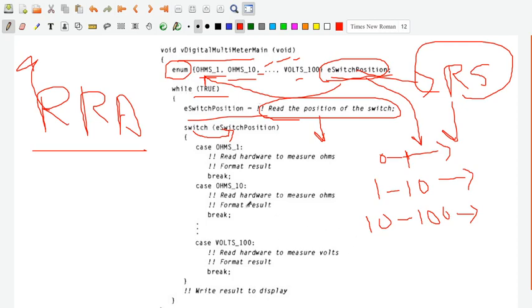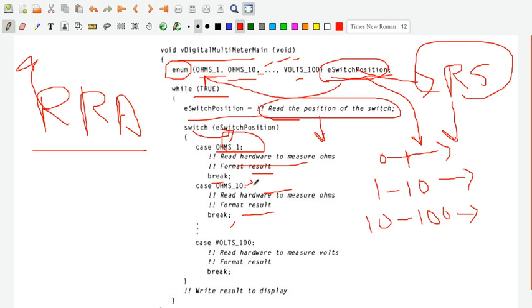Now whenever the switch position is ohms 1, you read the hardware to measure the ohms, format the result, then break from that one. Similarly for the ohms 10 switch, if it is kept in that position, read the hardware to measure the ohms, format the result, then break. It goes on that way. So it is a very simple architecture. You keep on checking for the different cases. If the switch position is ohms 1, then you measure that and display, then you break from that one.